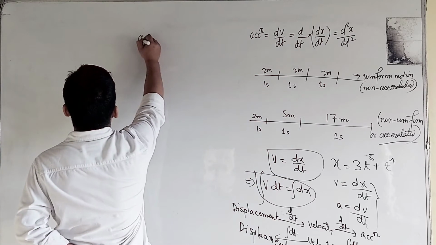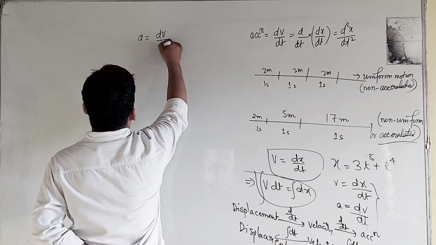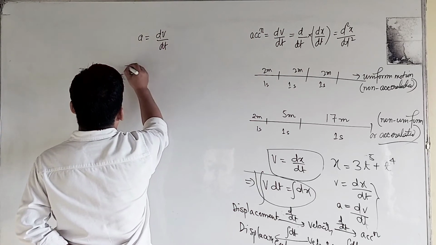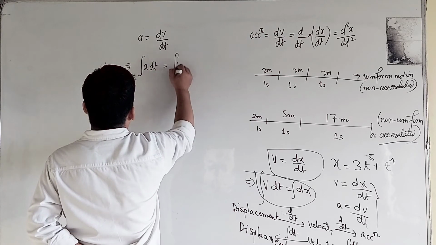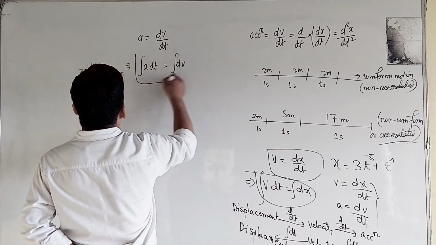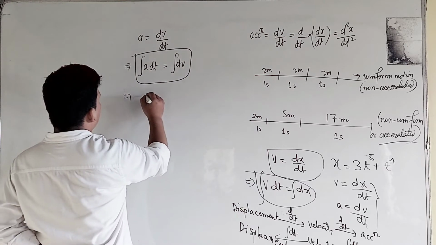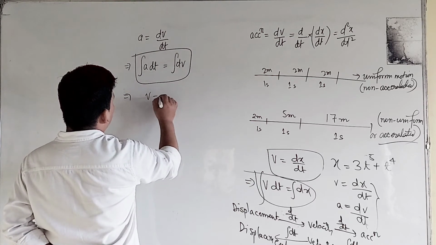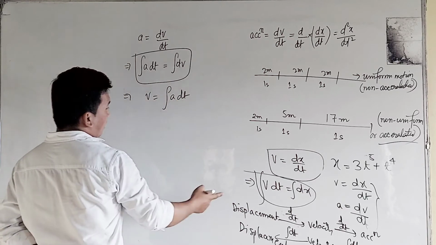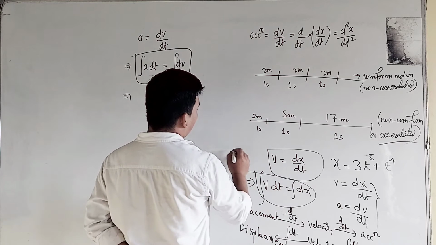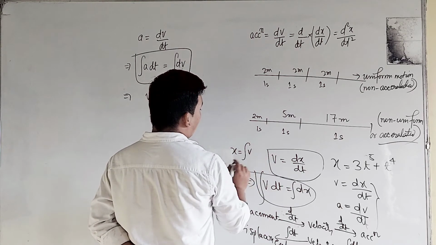What will be the expression? Acceleration a will be equal to dv by dt, and let's take the reverse condition. This is a dt equal to integration of dv, and from here you will get velocity v equal to integration of a dt. This is x, so we can put it like this: x is equal to integration of v dt.